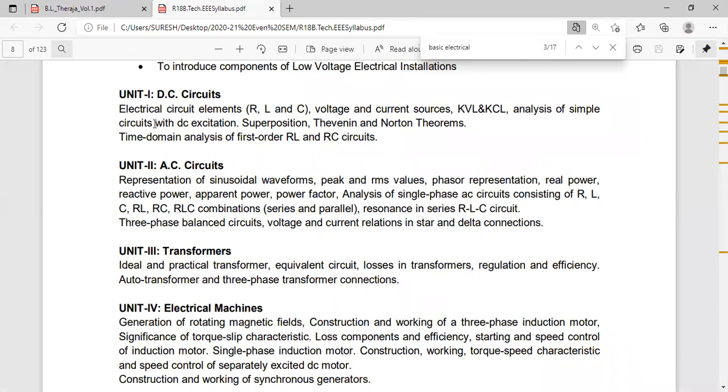In first unit, I'll give some questions. Second unit, I'll tell some questions. Note down. Unit 1 questions. First question: Explain KVL and KCL with example.